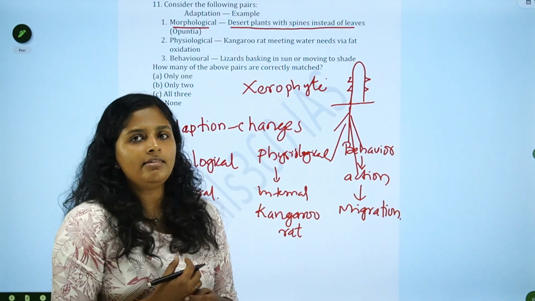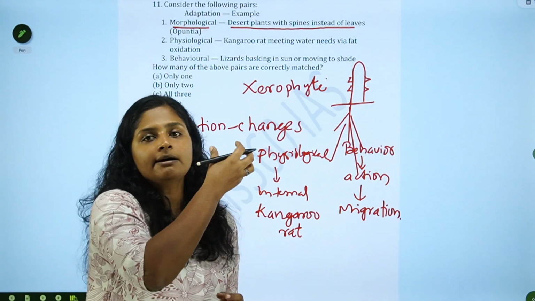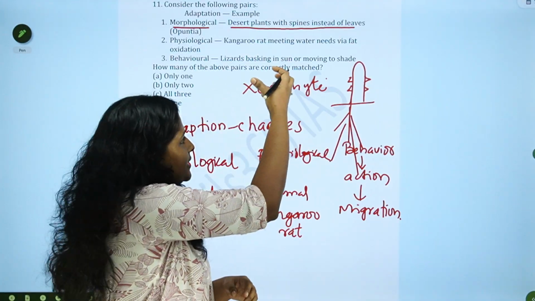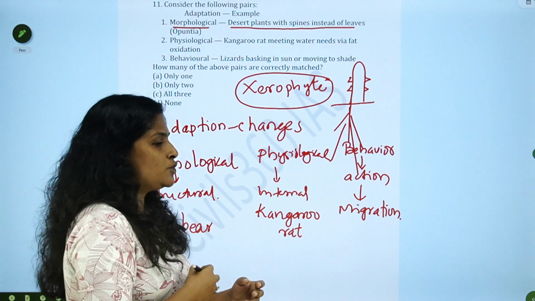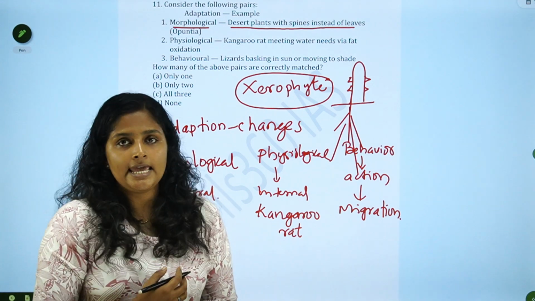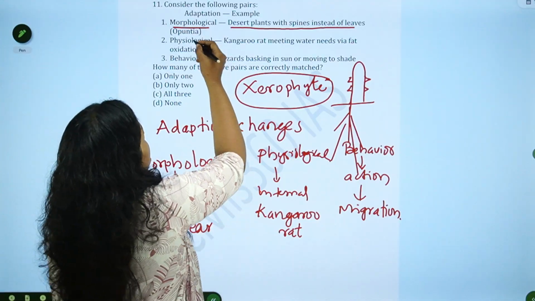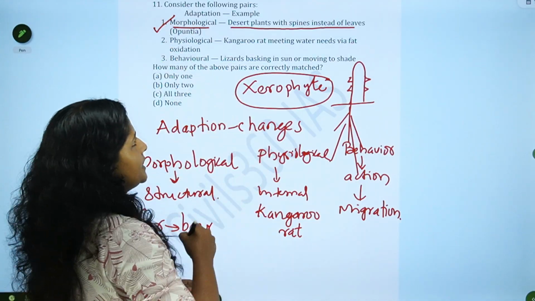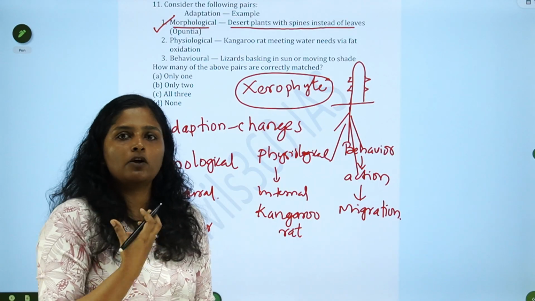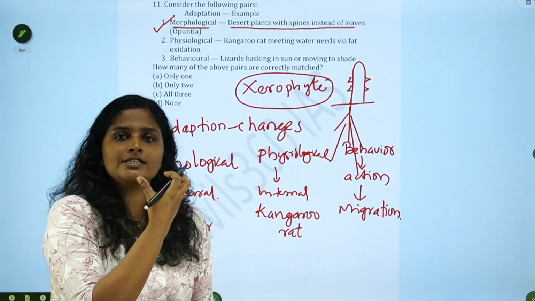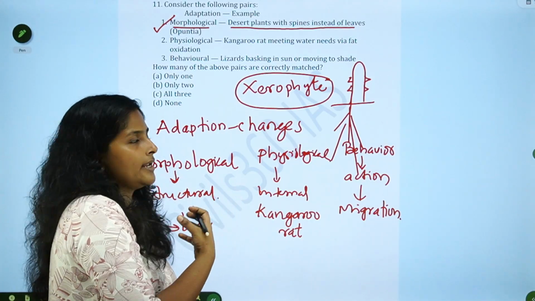They will be very thick and they will have some wax coating, right? All these are called xerophytic adaptations, or the adaptations to survive in dry areas. So this is a morphological adaptation, that is correct. Having spines instead of leaves in desert or dry areas is a morphological or structural adaptation, that is correct.